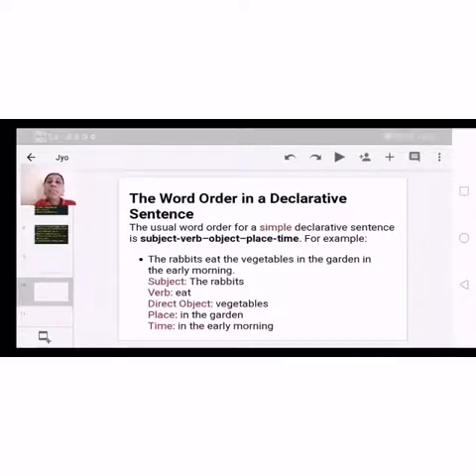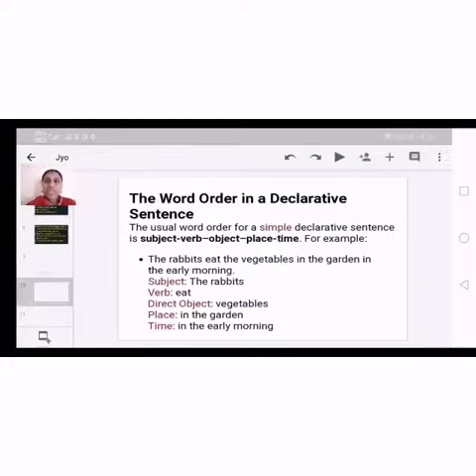The order of a declarative sentence is subject, verb, object along with timings and places. Of course, in all kinds of sentences, we need not use timings and places. We can say it simply. But this is the order.